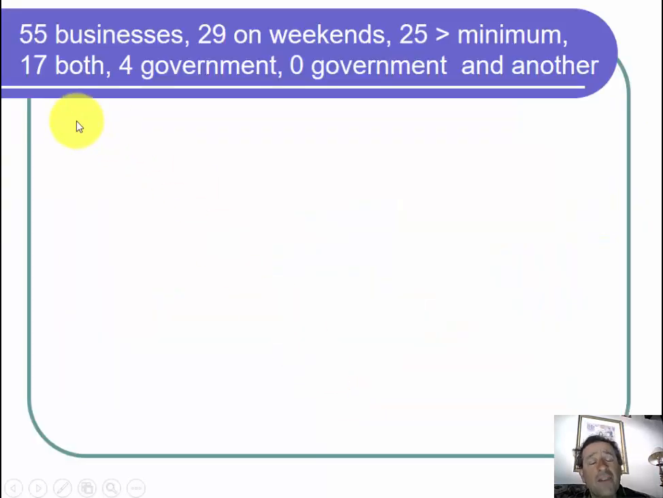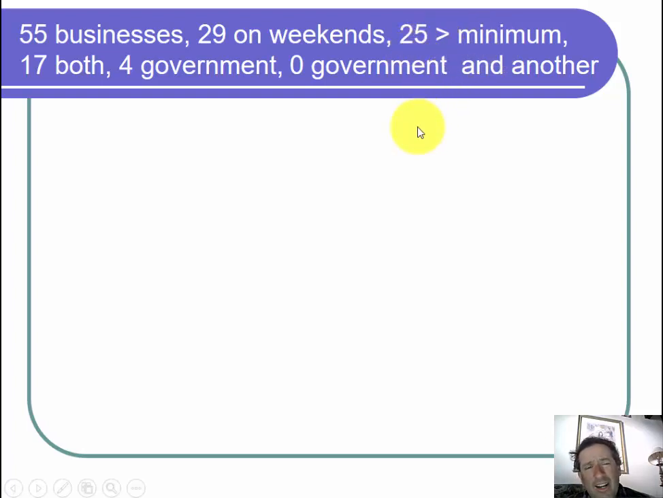So I just wrote down the numbers that we need. There were 55 businesses. 29 of the businesses were open on the weekends. 25 paid more than minimum wage. 17 were both open on the weekends and paid more than minimum wage. 4 were the government consulting businesses. And none of the government consulting businesses matched with either weekends or paying more than minimum wage.